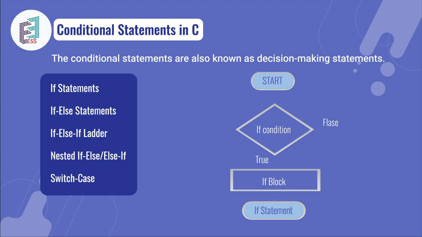Here, we can see the if condition statement in a simple flowchart. Once we start the flowchart, the condition has to be checked, which means if the if statement is true, it goes to the if block, or else it directly goes to false and then the if statement ends.